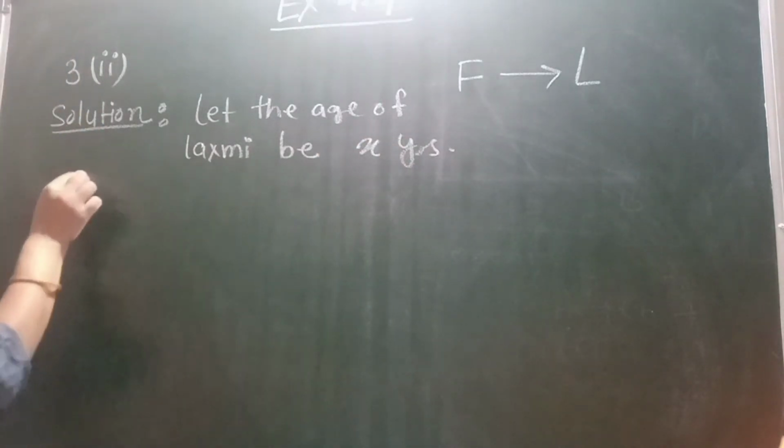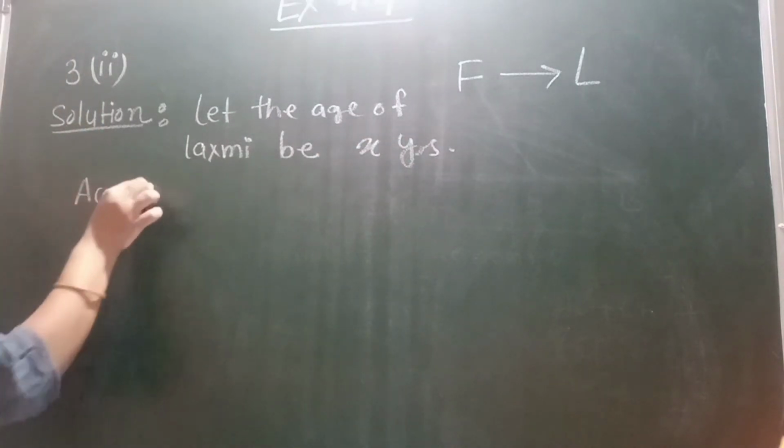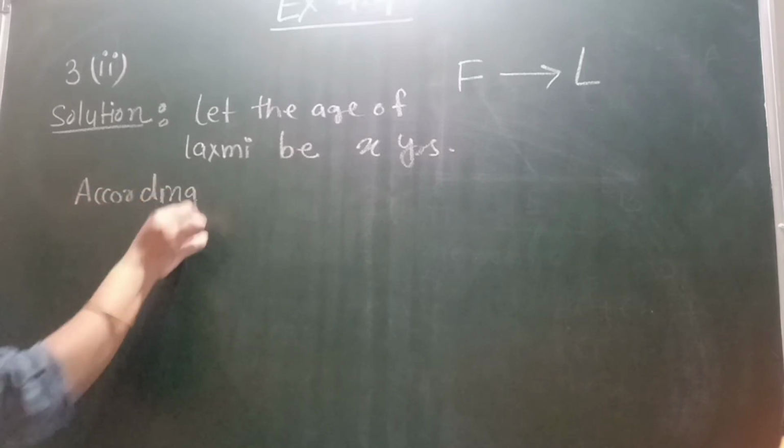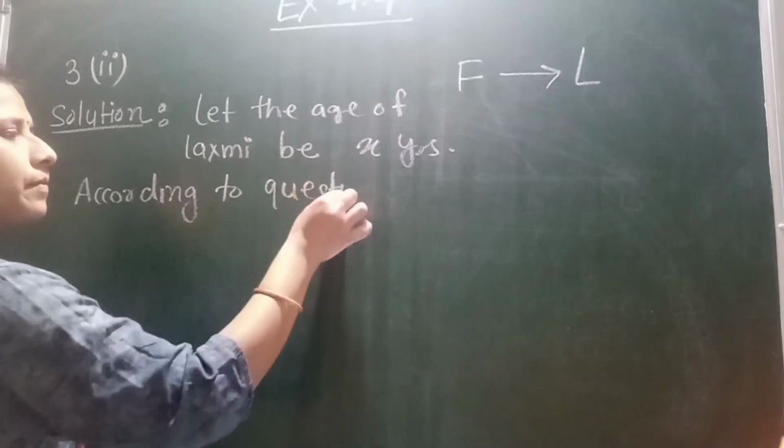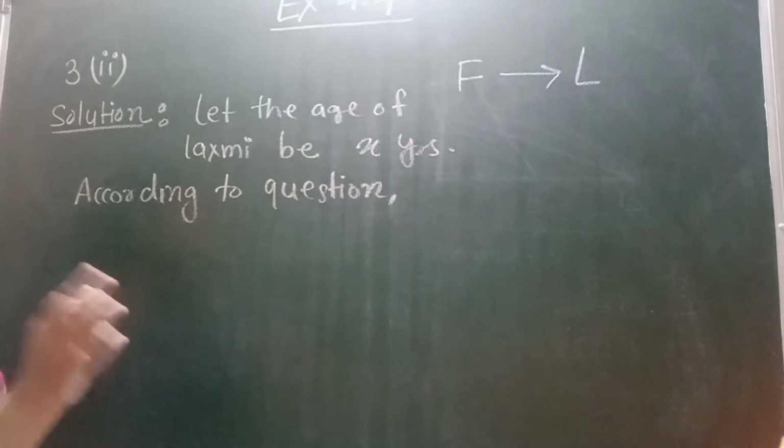Then according to the question, we will find his father's age.